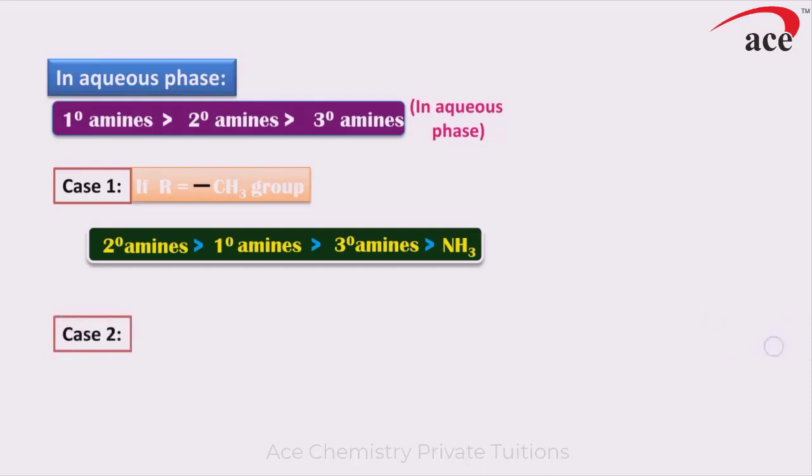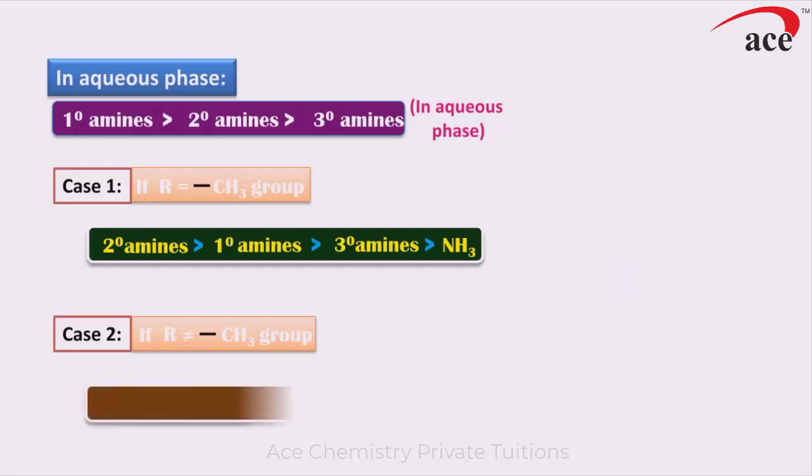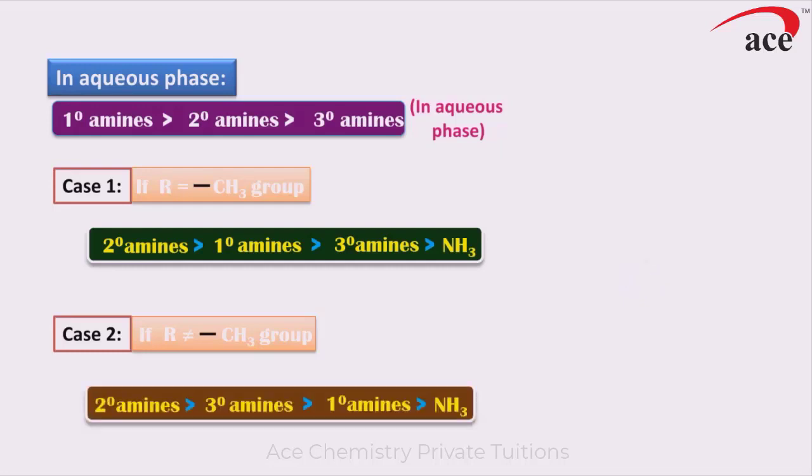However, in case 2, where the alkyl group is not a methyl group, suppose it is an ethyl group, meaning other than methyl, it has to be ethyl or propyl group. There will be some steric hindrance to hydrogen bonding. So as a result, the stability due to the plus I effect predominates over the stability due to hydrogen bonding, and therefore the order of basicity has to be secondary, tertiary, primary and ammonia.